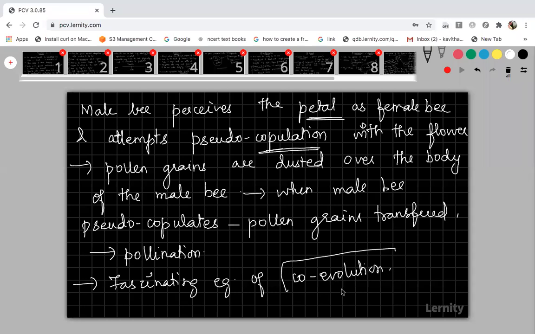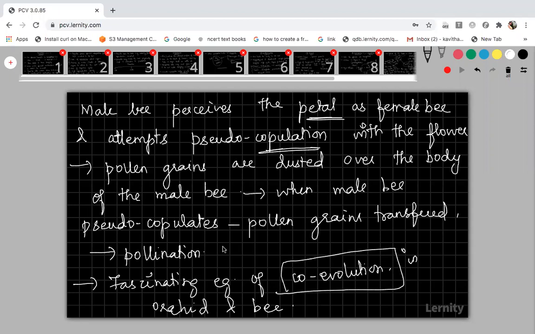Co-evolution means that out of these two organisms, this Ophrys and this bee, if any one organism becomes extinct, the other one will also become extinct. That is called co-evolution. In co-evolution, both organisms are dependent on each other. So this co-evolution is between the orchid plant and the bee, which maintain a close relationship in color pattern, shape, size and marking. Everything they maintain is a resemblance, right? And that is called co-evolution.